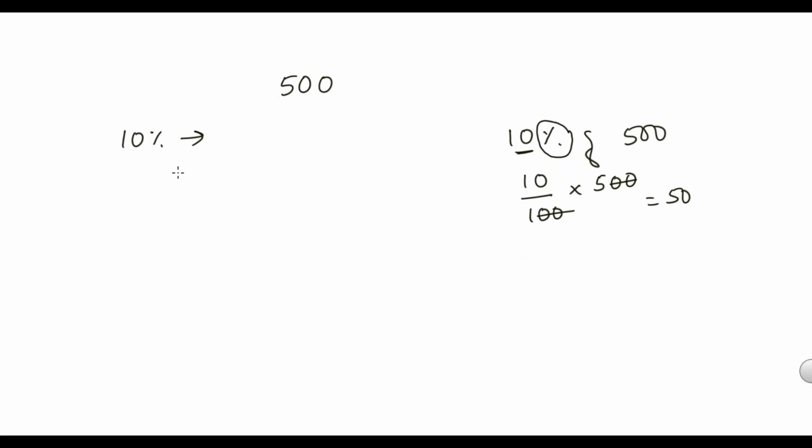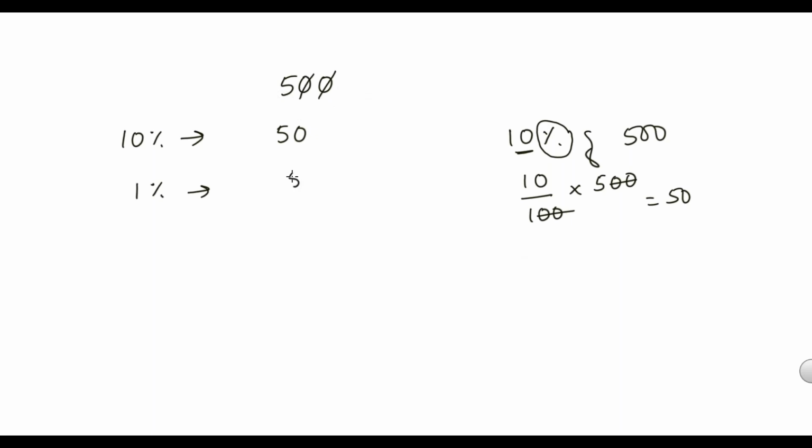If you're finding 10% of any number, if the number is ending with 0, then you can cancel just the last 0. In 500, the last digit is 0, you cancel that 0, so 10% will be 50. If you're finding 1%, and the number is ending with 2 zeros, remove the last 2 zeros.